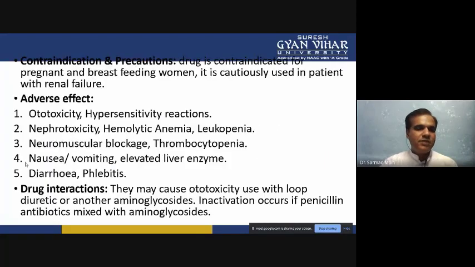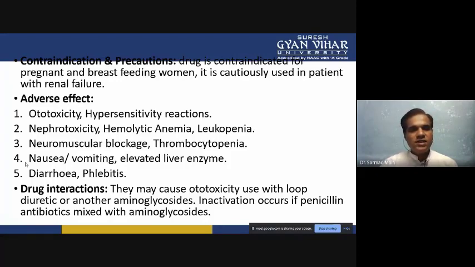Use cautiously in pregnant and breastfeeding women and in patients who have renal failure. Then side effects: ototoxicity and hypersensitivity reactions it will produce.